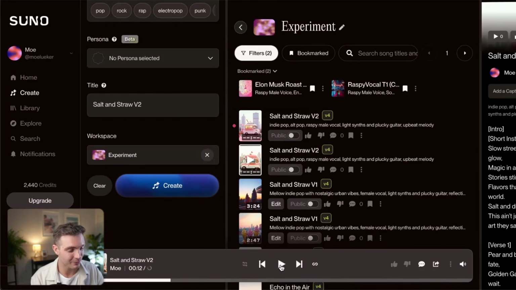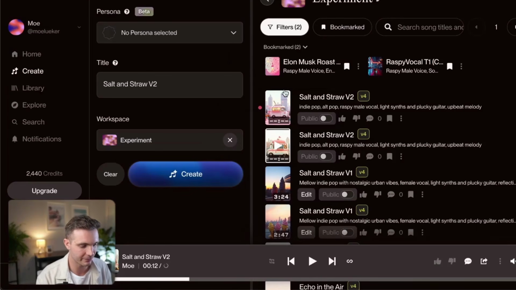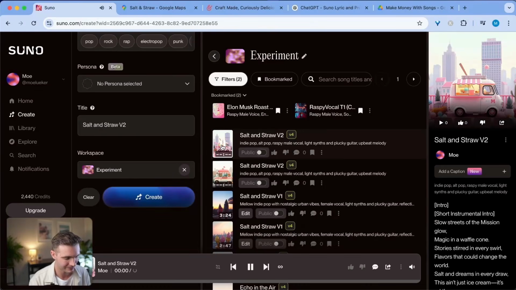waffle cone. I like that it's more upbeat, and the raspy male vocal, I think that fits much better. And let's see the other version. We have the plucky guitar, nice.